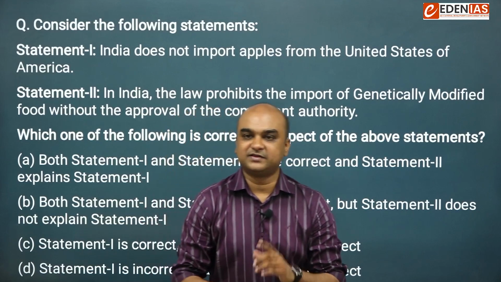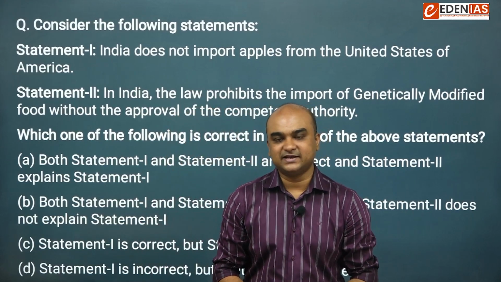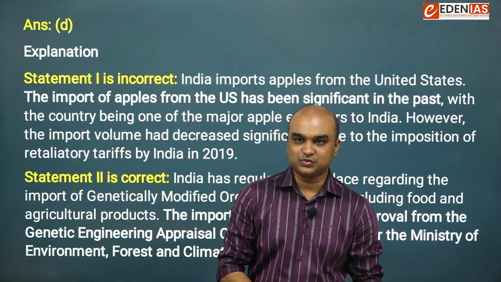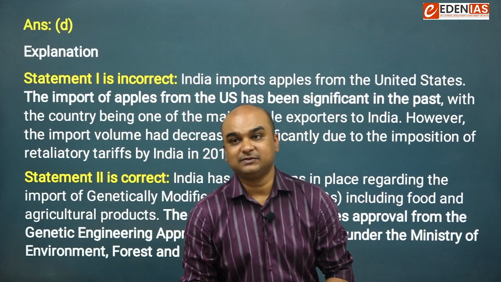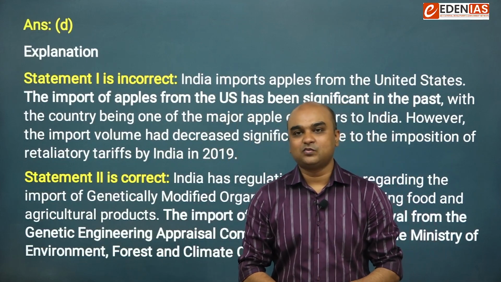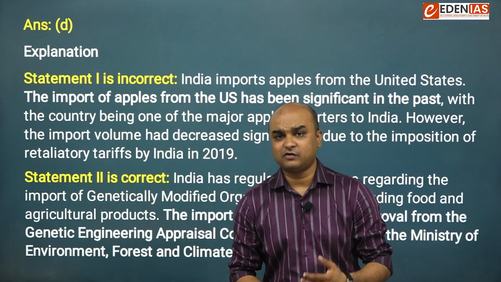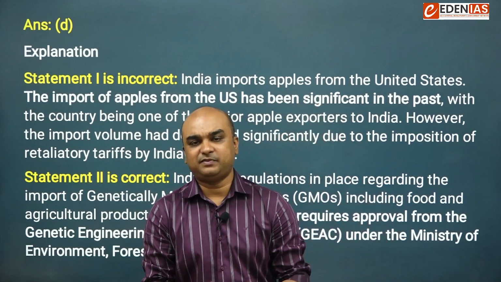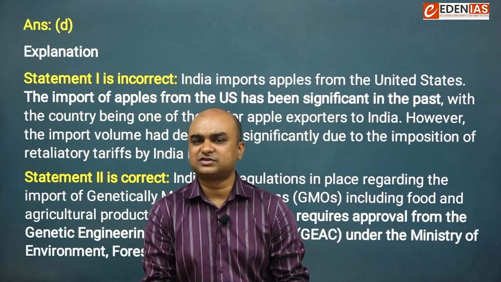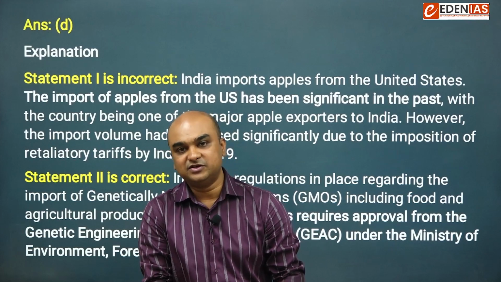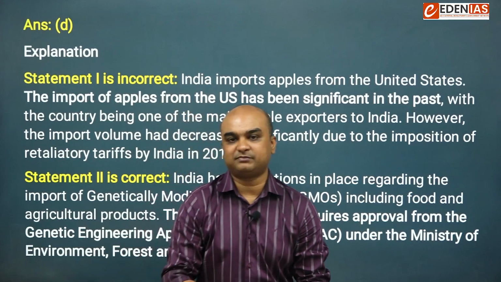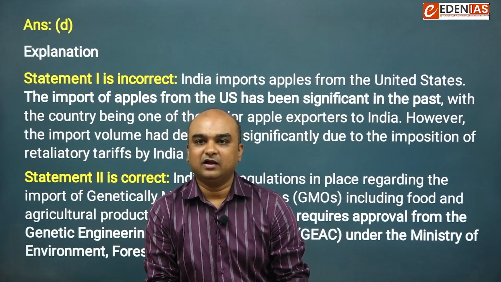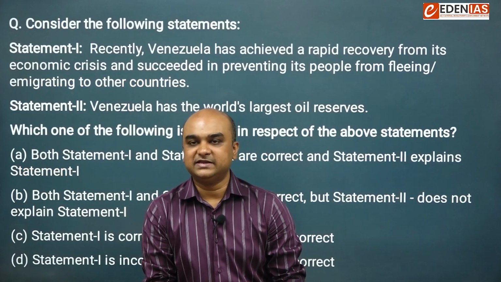That's why for this question, the right answer is option D, which means statement 1 is incorrect, whereas statement 2 is correct. In fact, USA was a major exporter of apples to India till recent past. However, in the recent past, the Indian government has imposed some tariffs which has reduced the quantum of apples imported to India. Okay, so let's take a look at the next question.